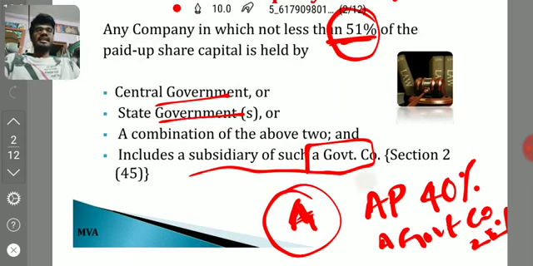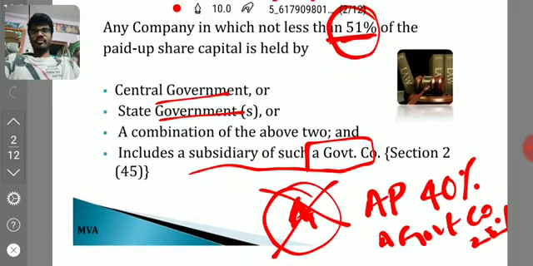The definition clearly says only by the central government or state governments, or a combination of them. Nowhere does the definition mention that if any government company holds shares, it will be counted in that 51% limit. So in this case, A Limited is not a government company. This question was asked in the exam and many people were confused and wrote that the company is a government company. Please keep this in mind.